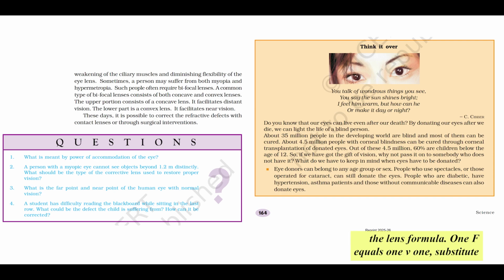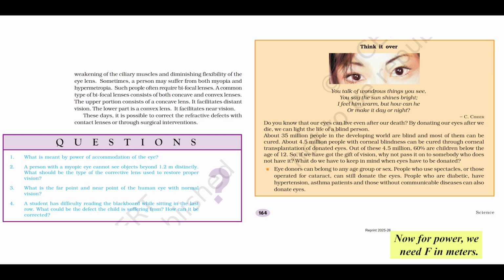Now apply the lens formula. 1/F equals 1/V minus 1/U. Substitute carefully, watching the signs. 1/F equals 1/100 plus 1/25. Okay, common denominator 100, so it's negative 1/100 plus 4/100. Perfect. 1/F equals 3/100. So the focal length F equals 100/3 centimeters.